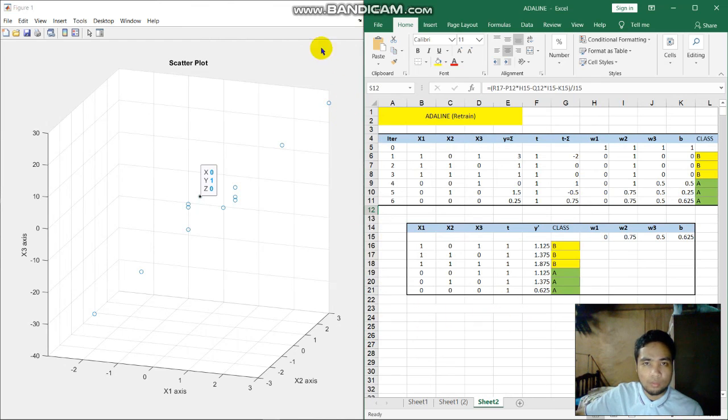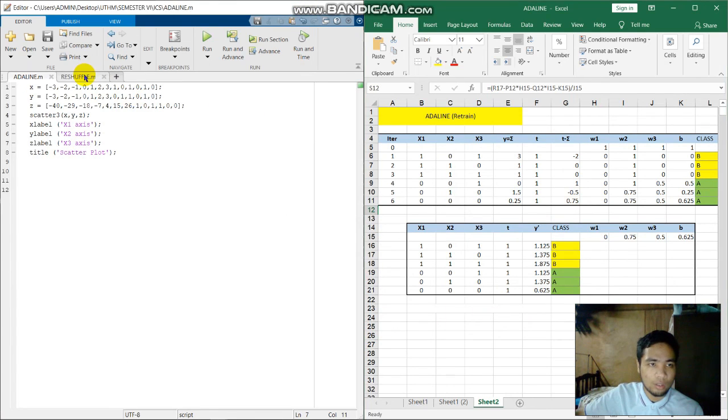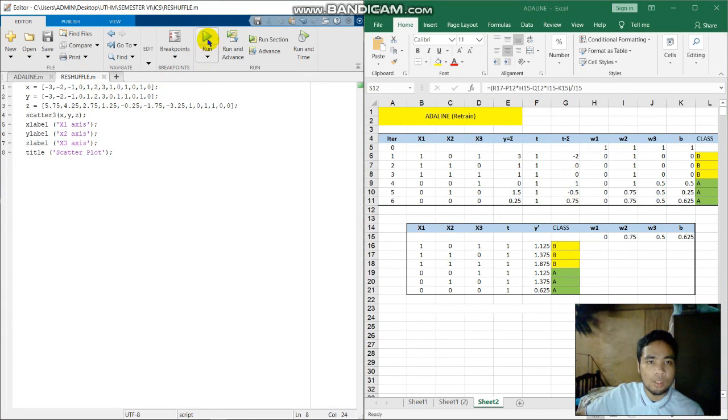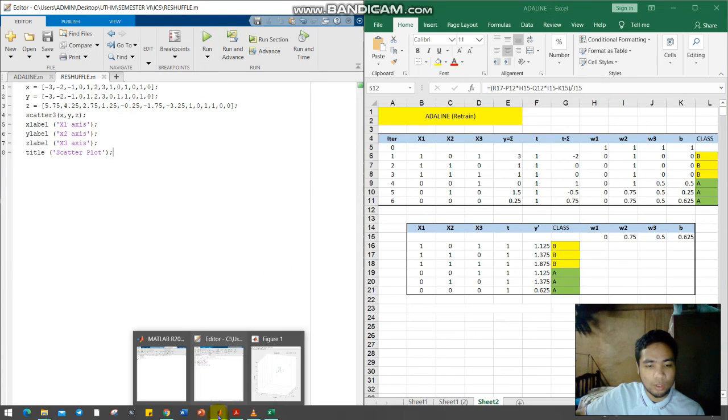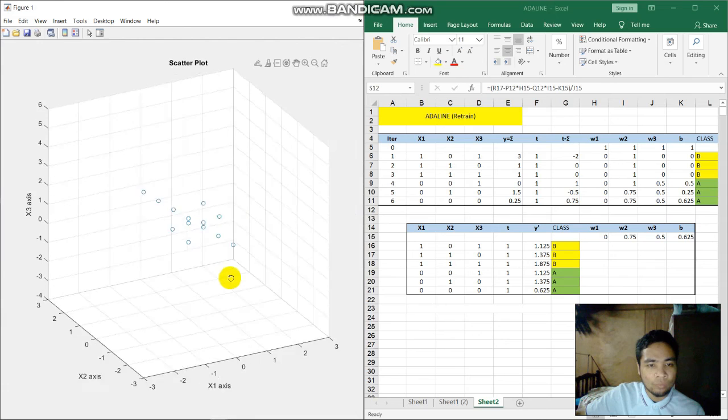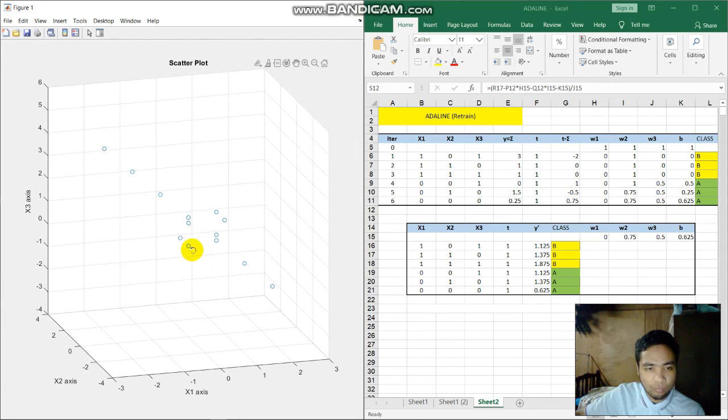When we use MATLAB to get a scatter graph, we can see the graph is like this. The straight line is the separation between A and B.